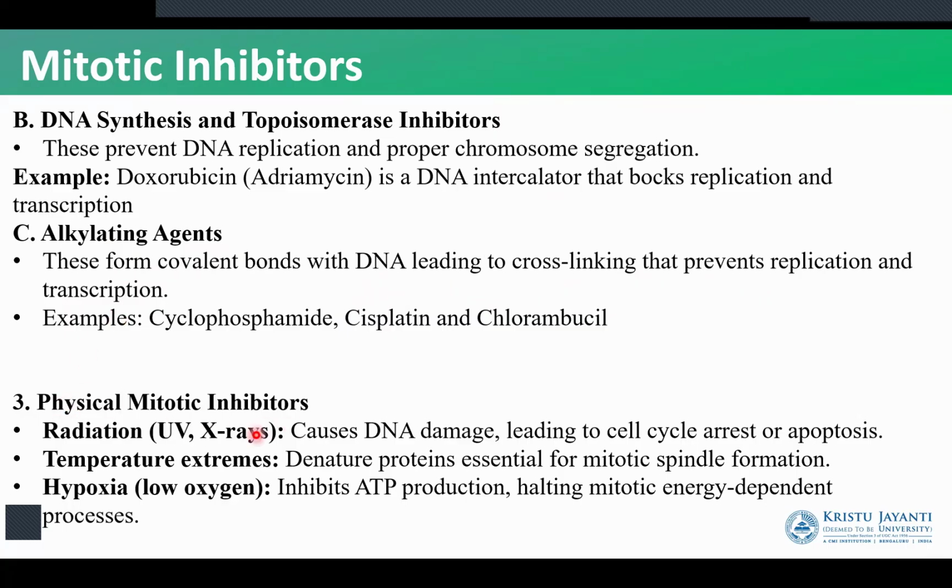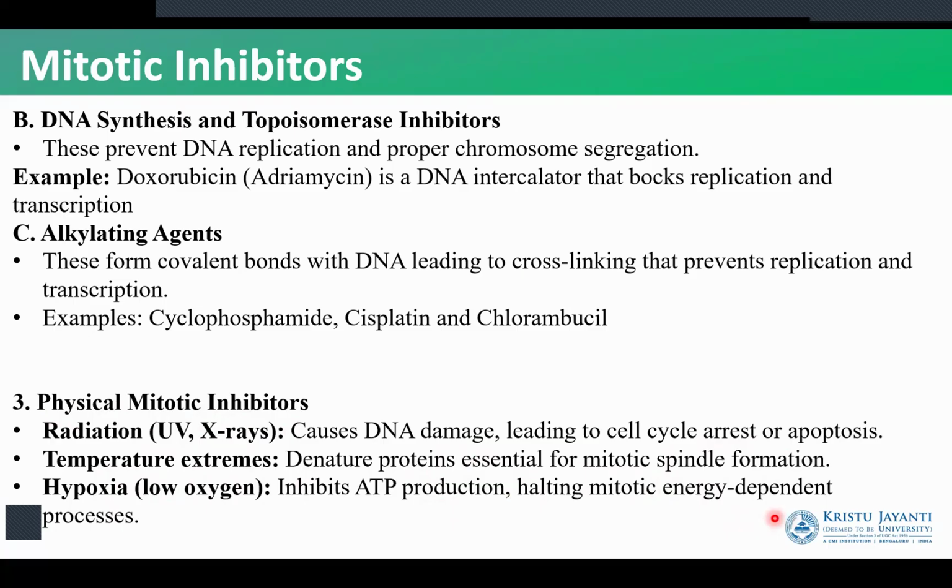The third type of inhibitor is physical inhibitors. Radiation will cause DNA damage, leading to cell cycle arrest. Temperature extremes will denature the proteins that are required for the process of cell division, for example the mitotic spindles. Hypoxia, which is low oxygen, can also inhibit ATP production and halt the mitotic energy-dependent processes.